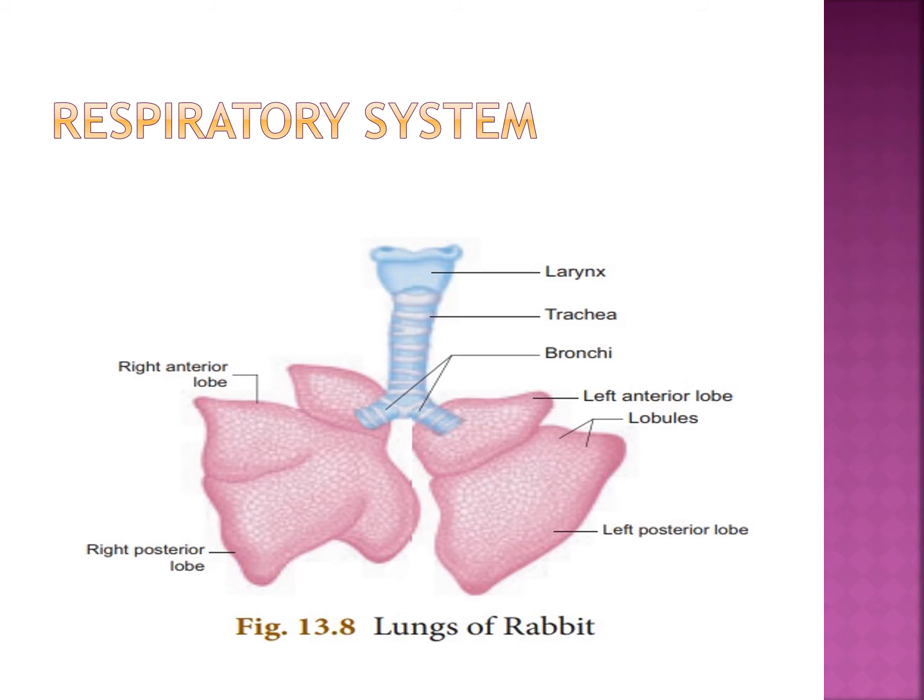There is one epiglottis. What is epiglottis? The epiglottis prevents the entry of food into the trachea through the glottis. The air comes from the nostril and goes to the glottis, and in between one door is there. That door is the epiglottis. It prevents the entry of food into the trachea.